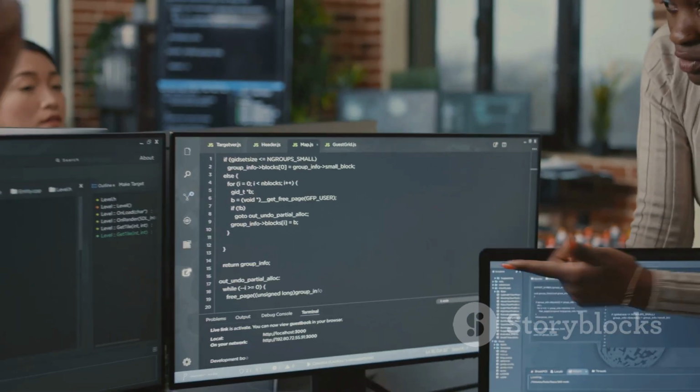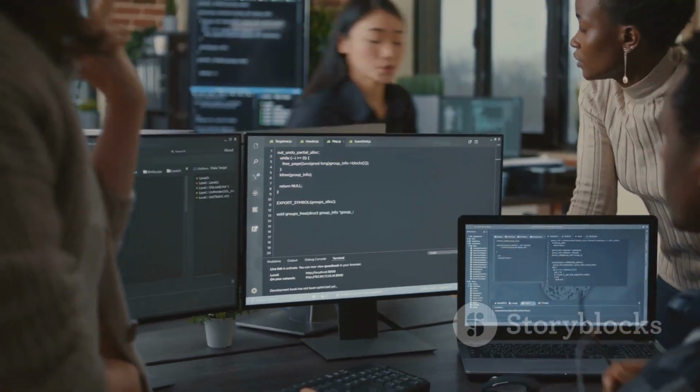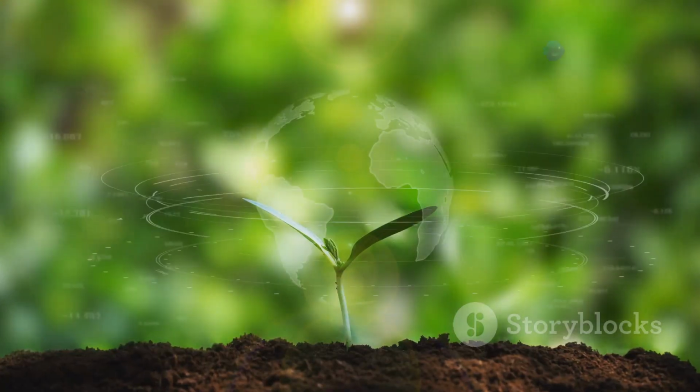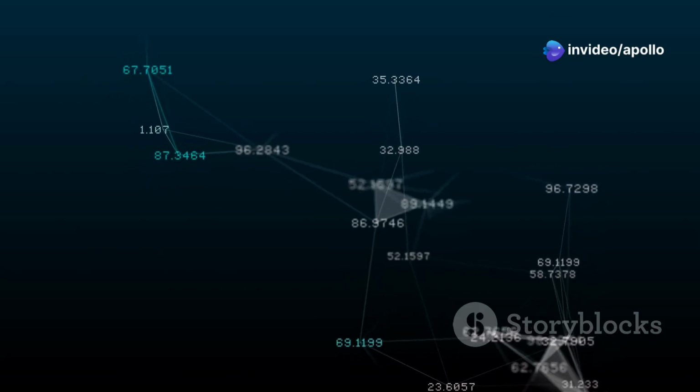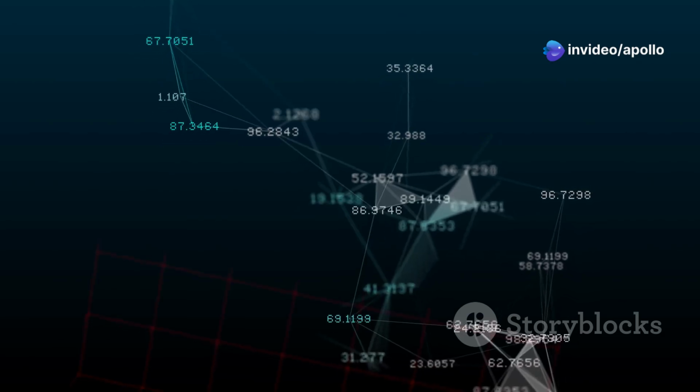This fragmentation makes it difficult to build robust and interconnected applications. It also limits the growth and adoption of Web3 as a whole. To overcome these challenges, we need a way to unify the fragmented landscape of blockchains.